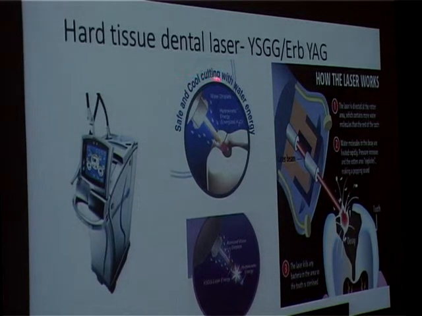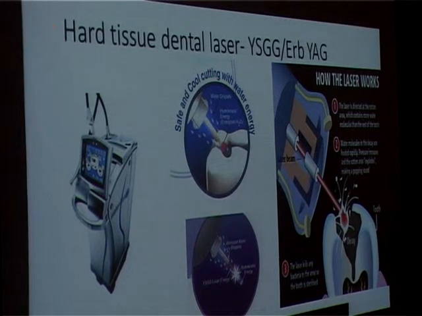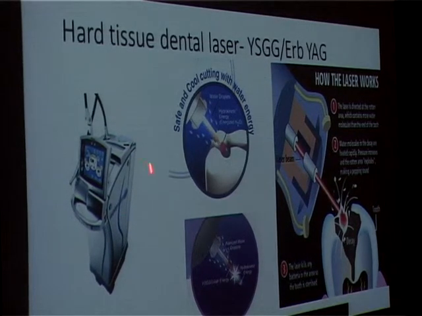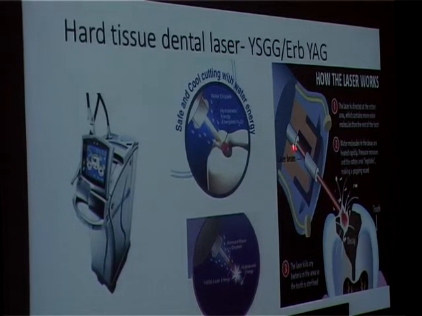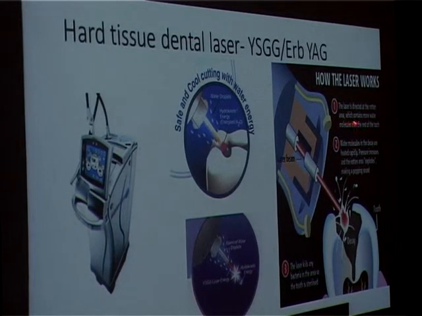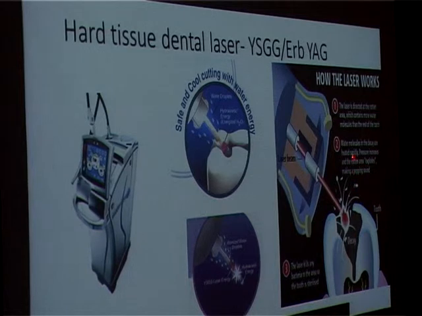So hard tissue dental lasers are coming in, and they threaten to remove the dental drill, because this will be a non-vibrating technique. This will be a non-touch technique. So how does this function? This is the gadget, and there is a hand piece attached to it, and the hand piece has a laser fiber. Now, when you activate the laser beam, along with this, you have water molecules come out. The laser is directed at the rotten area, which we call caries, which contains more water molecules than the rest of the tooth.